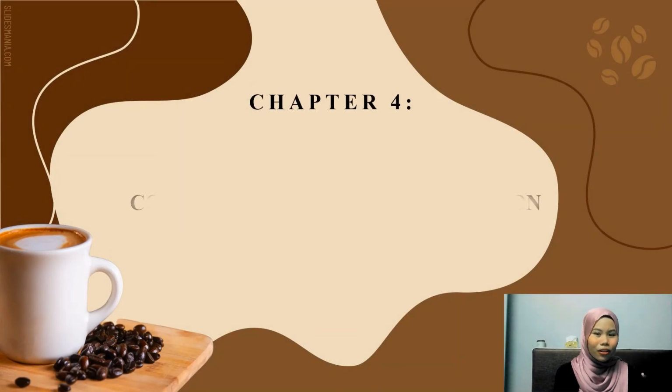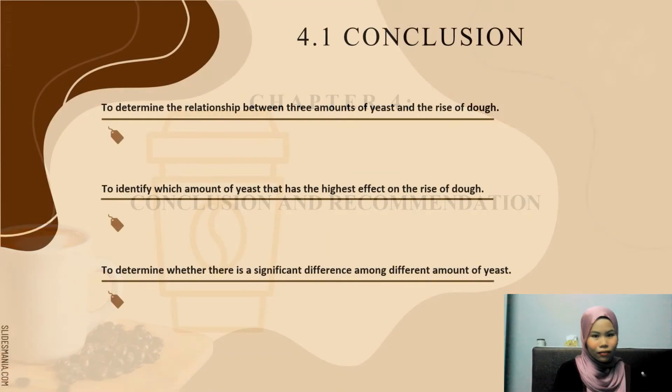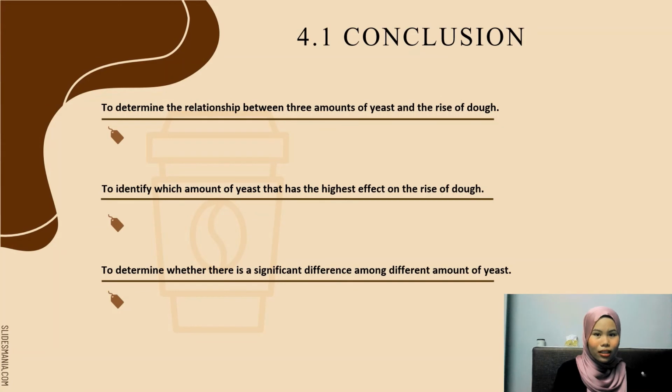Now, let's move on to the last chapter, which is chapter 4, Conclusion and Recommendation. For conclusion, I will conclude it by objective. First, to determine the relationship between three amounts of yeast and the rise of dough. Based on the result, there is a significant relationship between three amounts of yeast and the rise of dough.